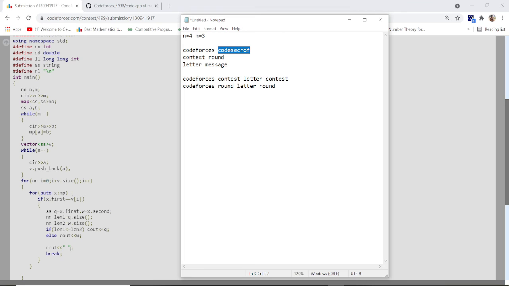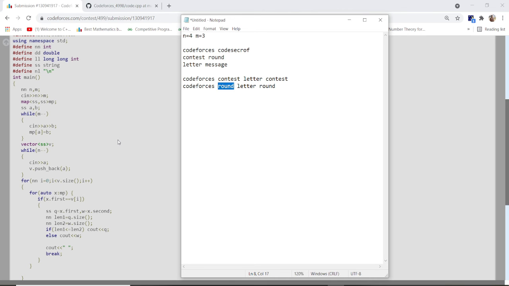I hope you guys get the point. Then I break the loop automatically because I already found the letter. And according to the question, this first language has distinct words. There is no possibility that this first language has similar words. And after that, I continuously check contest, letter, and contest, and print the words which have the lowest length. I hope you guys get the point.